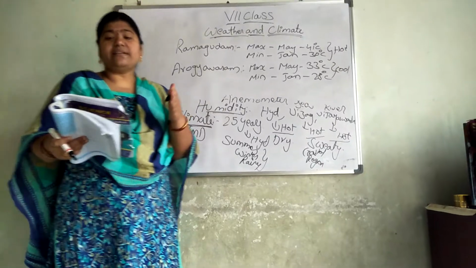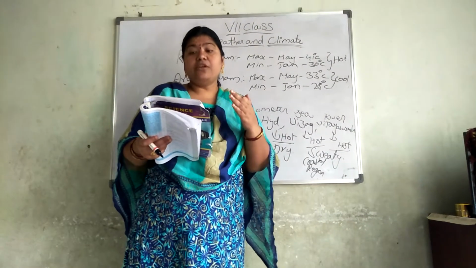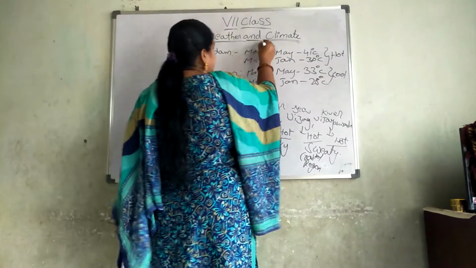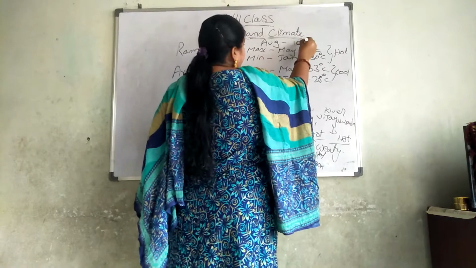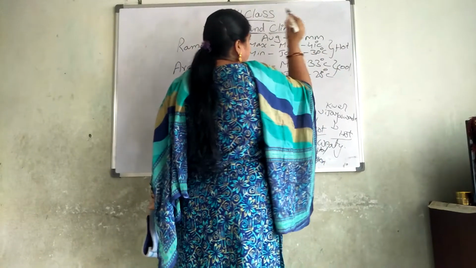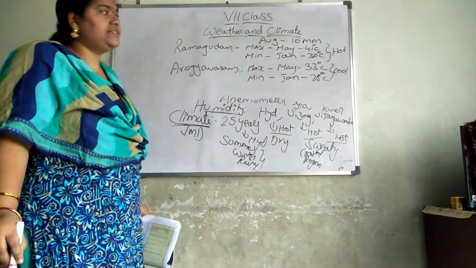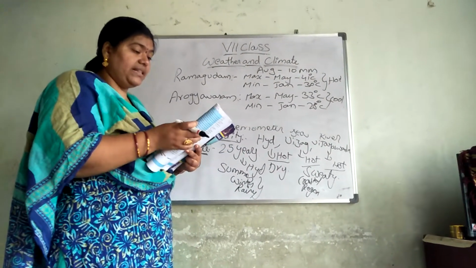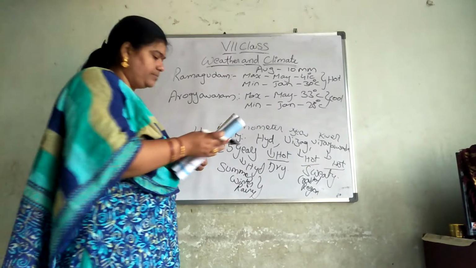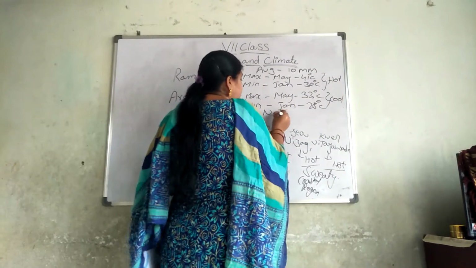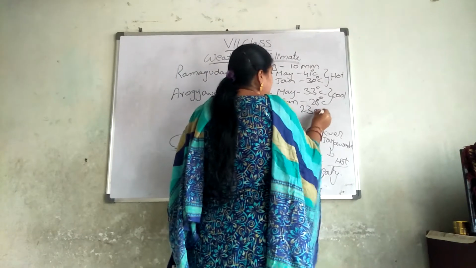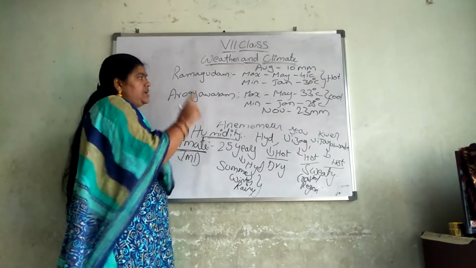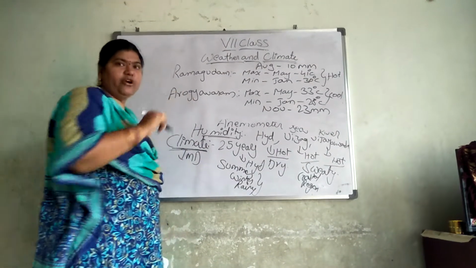Now let us see the rainfall of those places. In which month is the rainfall more? In Ramagundam, the rainfall is highest in August, 10 millimeters. Then coming to Arogyavaram, it is the month of November, 23 millimeters, the highest rainfall measured.